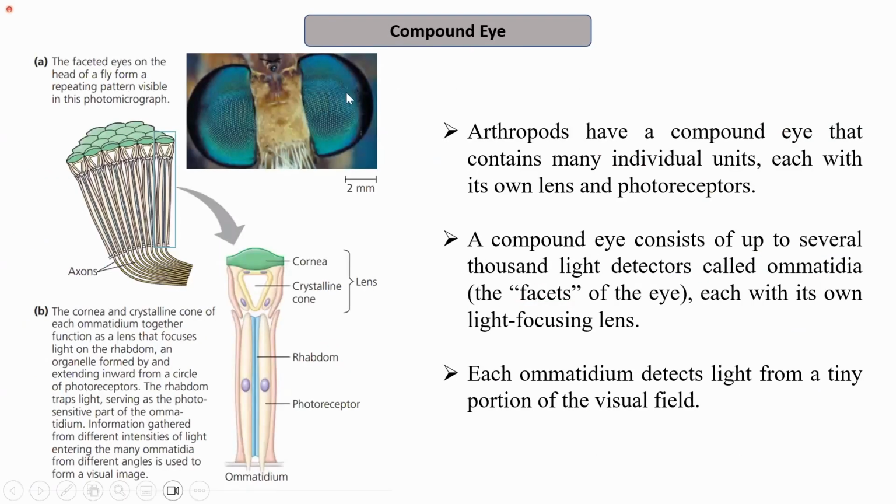So the compound eye, which I was discussing: arthropods have a compound eye that contains many individual units, and each unit has its own lens and photoreceptors.